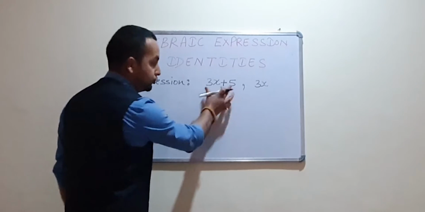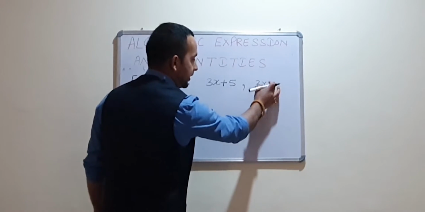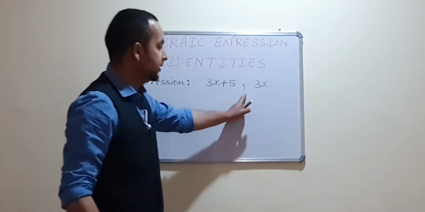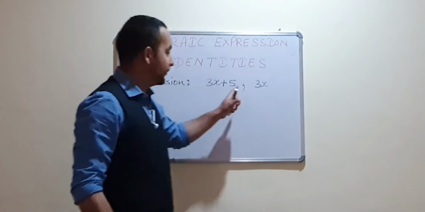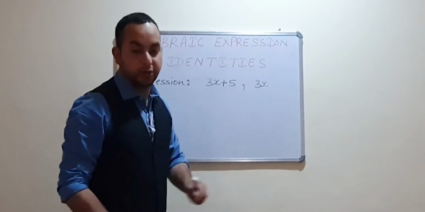There are two terms here: 3x is one term, and this whole thing is an expression.